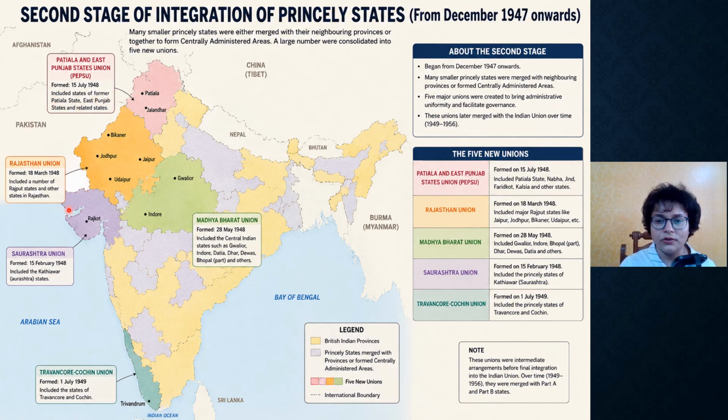Then we have Rajasthan Union formed on 18 March 1948. Then we have Madhya Bharat Union formed on 28th May 1948, then Saurashtra Union on 15th Feb 1948, and lastly Travancore Cochin Union on 1st July 1949. You can pause this video and have a closer look at this map.